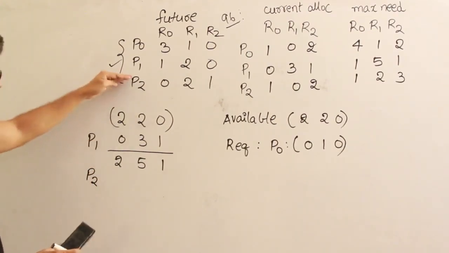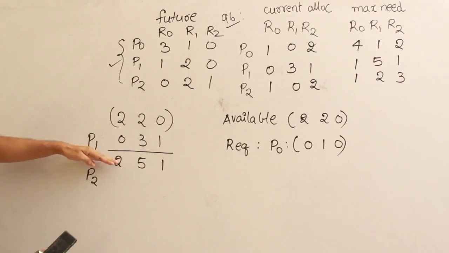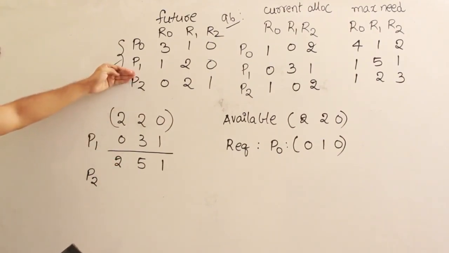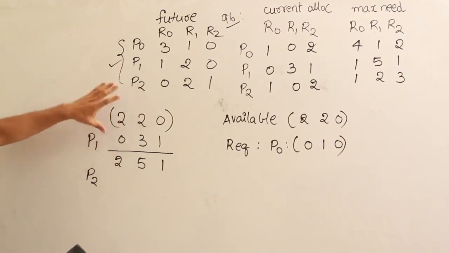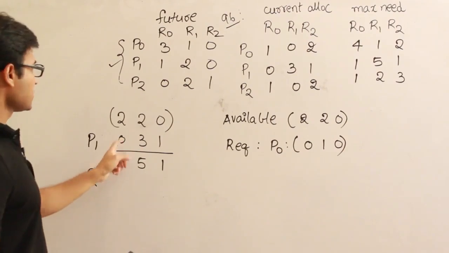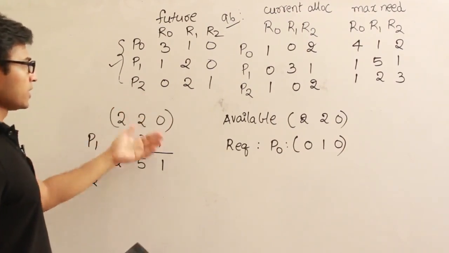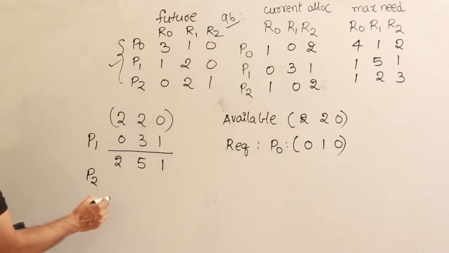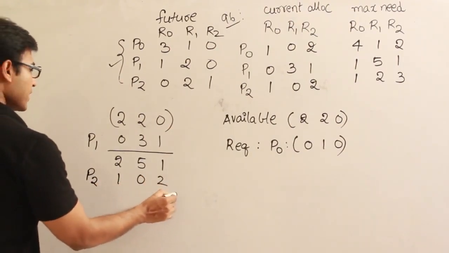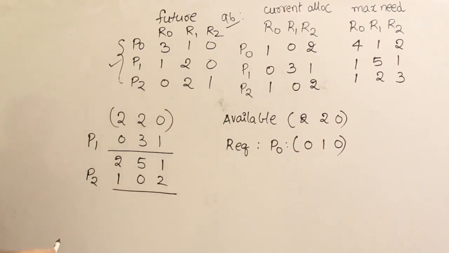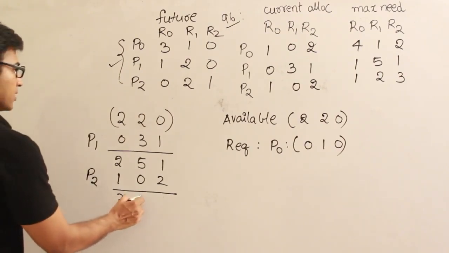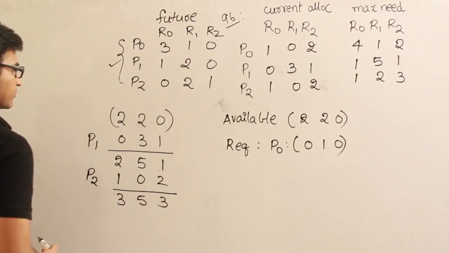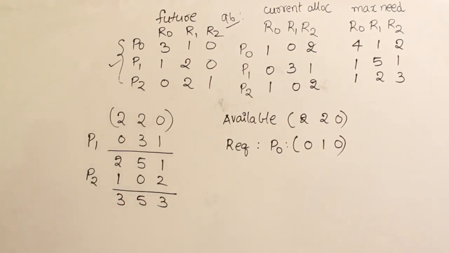If I satisfy P2 using these resources, I have to allocate some of these resources to it, and again it is going to give me back, right? Therefore I am not going to add it, because after satisfying P2, P2 will completely execute and it is going to release its resources. What is it going to release? 102. 102 will get released, and now the new pool of available resources will become 3, 5 and 3, isn't it? Okay, now from here we're using 3, 5 and 3.